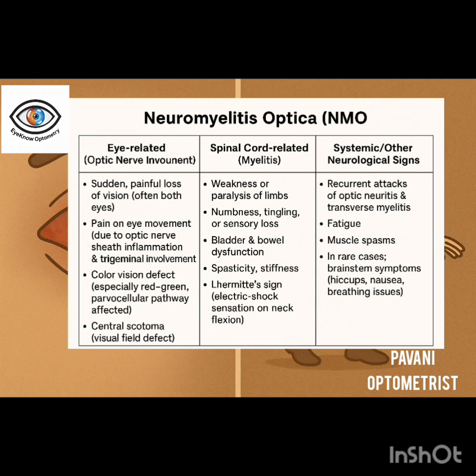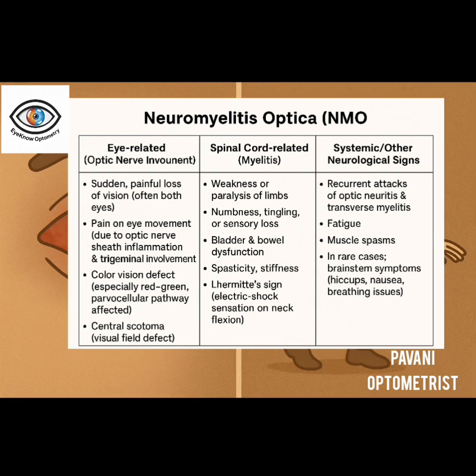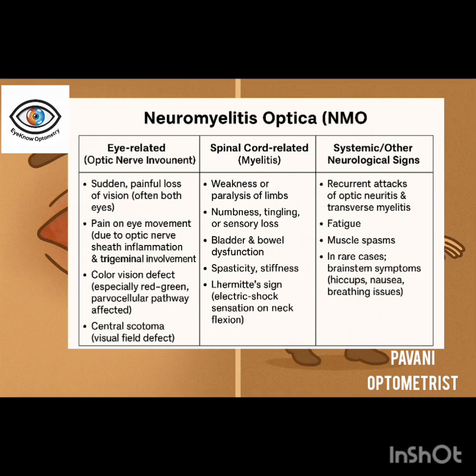Pain occurs because the optic nerve is surrounded by a sheath which we call the meninges, which is covered with three protective layers. The outer layer is called the dura mater, the middle layer is the arachnoid and the inner layer is called the pia mater. The pain fibers, which we call nociceptive fibers, are carried by the ophthalmic branch of the trigeminal nerve, and these fibers are present in the outer layer. So when there is inflammation in the optic nerve in the dura mater, the trigeminal pain fibers get activated. As a result, the patient complains of pain while moving his eyes.